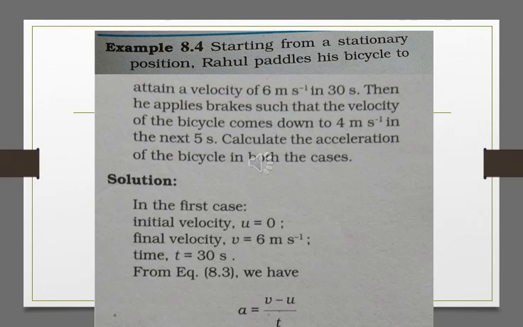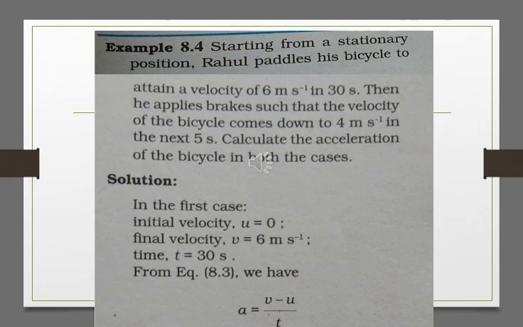So let's consider one by one. In the first case, as it starts from rest, the bicycle is at a stationary position. The initial velocity we will take as u equals 0 and it attains the velocity of 6 meter per second. So the final velocity v is equal to 6 meter per second, and the time taken is 30 seconds.